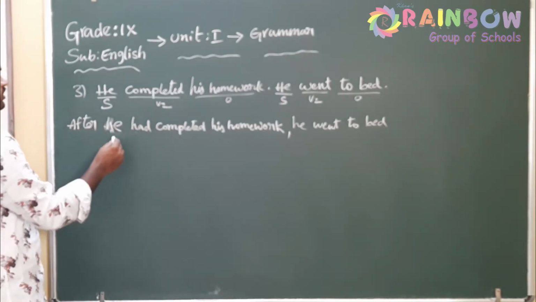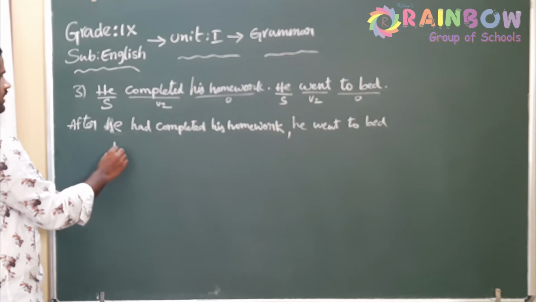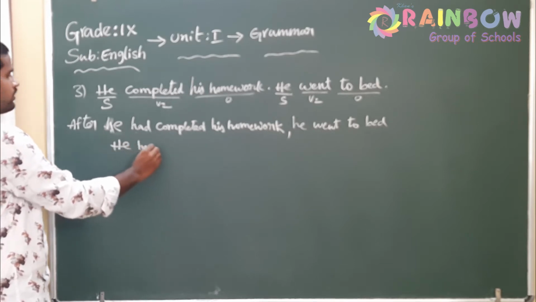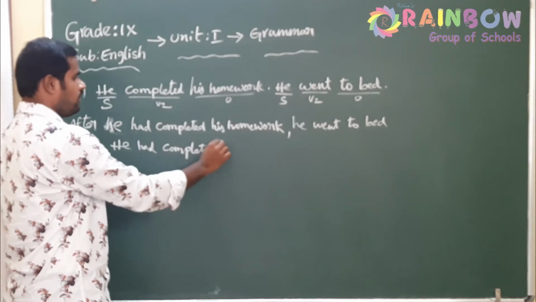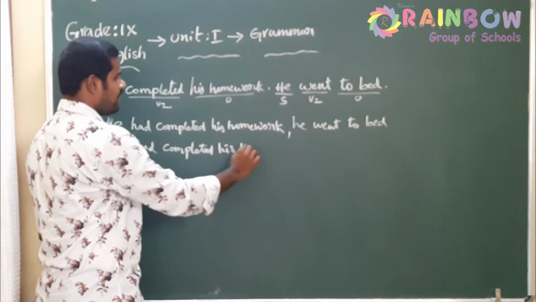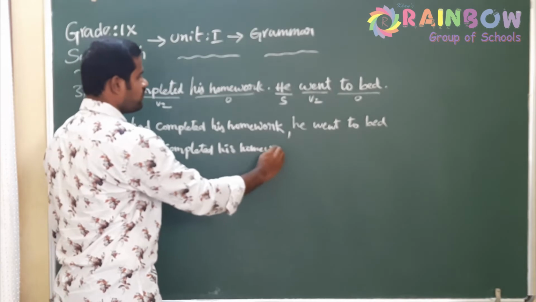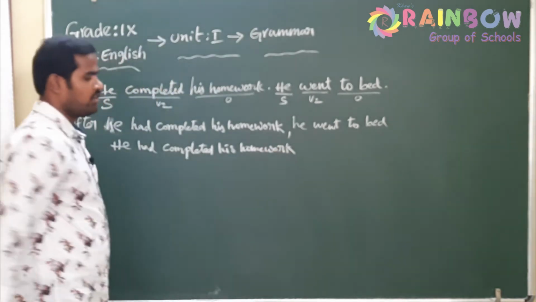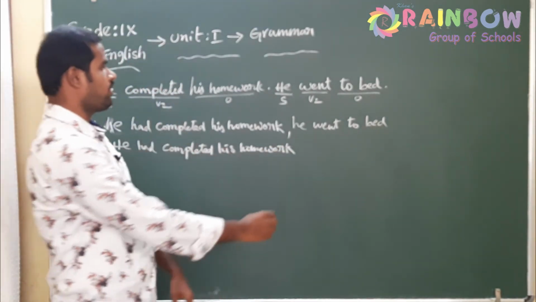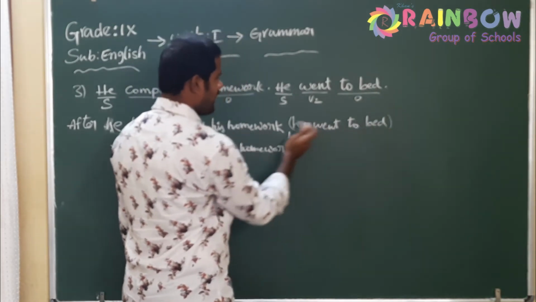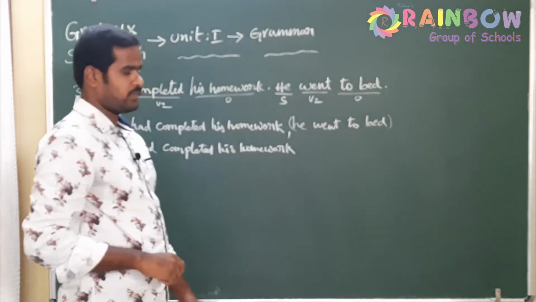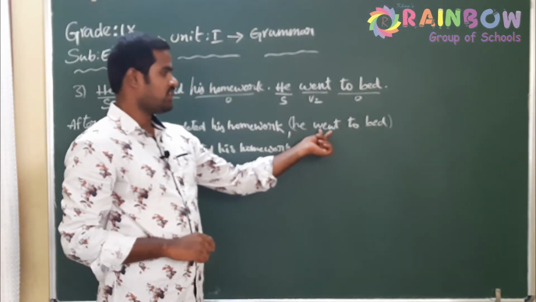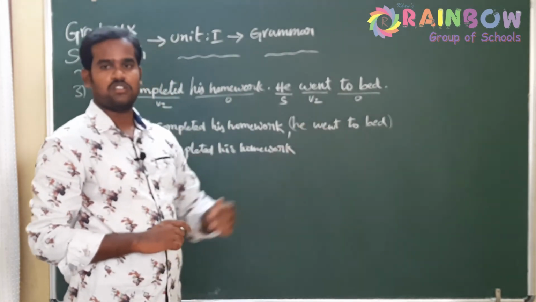Let us write the answer using before. Again same earlier action: he had completed his homework. So the earlier action is converted into past perfect. Now where to use the linker before? Obviously before the later action, or before the simple past sentence. Which tense does this sentence contain?